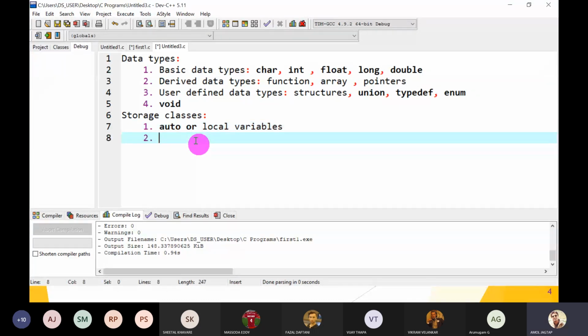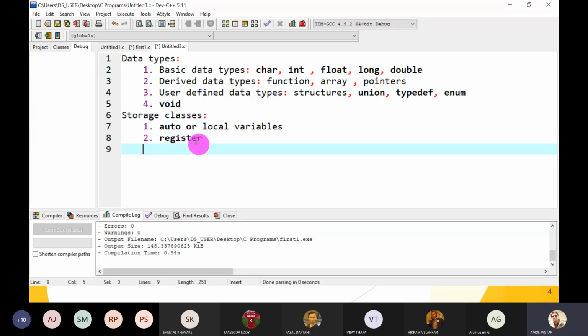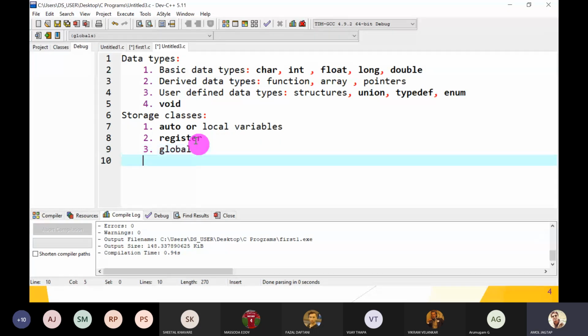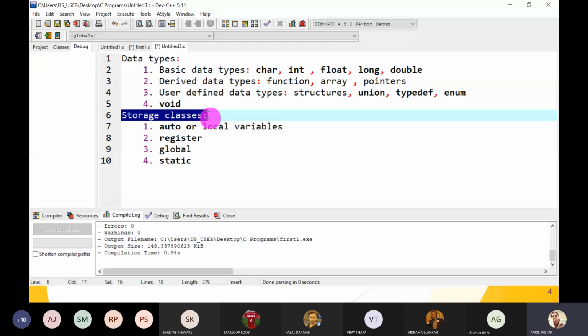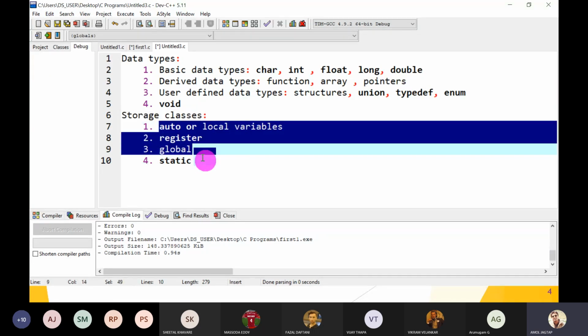Then the second type is called register. Third type is called global. Fourth type is called static. So these are the different storage classes in C language.